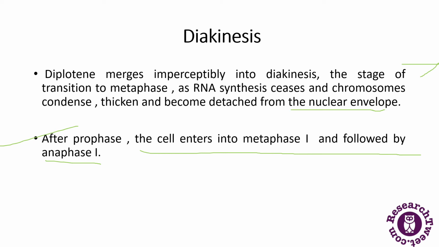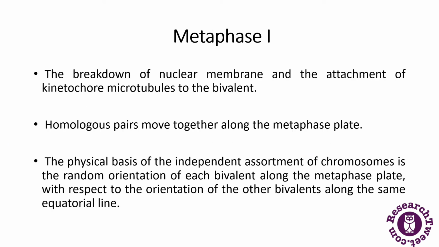So next is metaphase 1. So what happens in metaphase 1? There is a breakdown of the nuclear membrane. As it was shown in the diagram, the nuclear membrane breakdown leads to the attachment of kinetochore microtubules to the bivalent. So what happens is the homologous pairs move together along the metaphase plate.